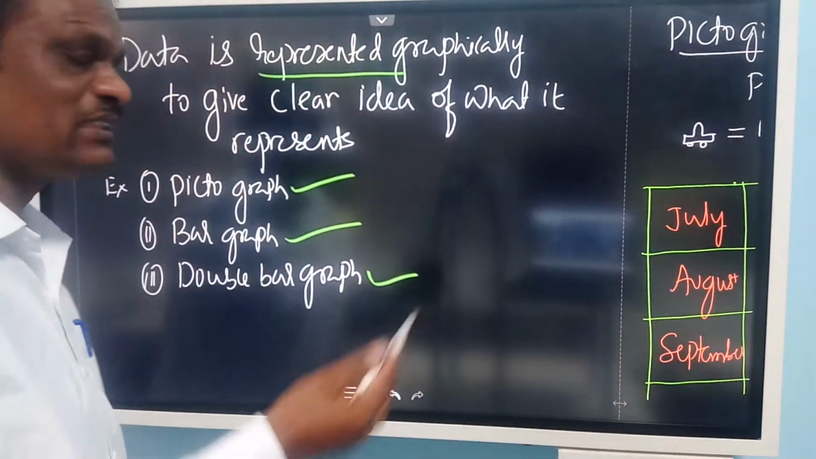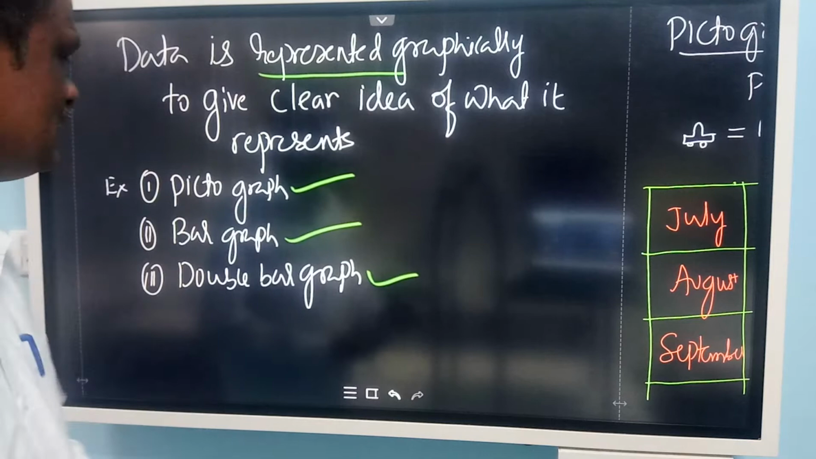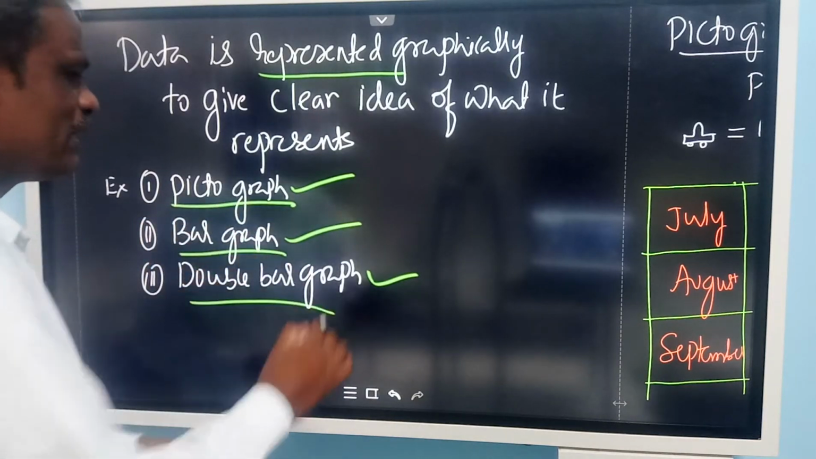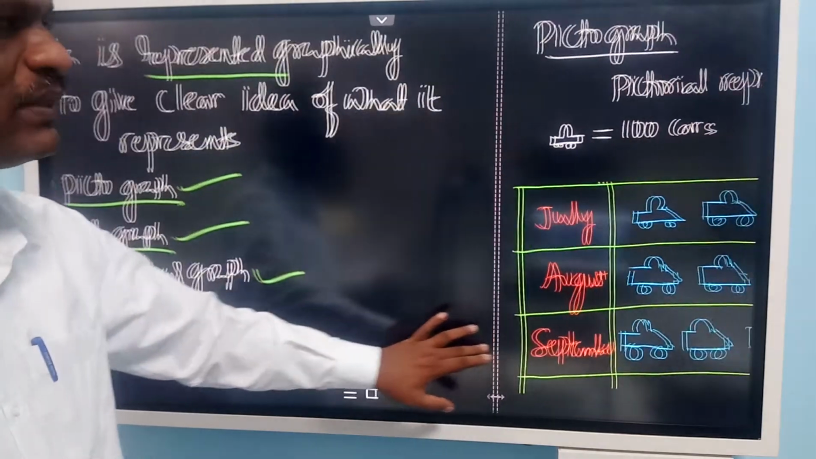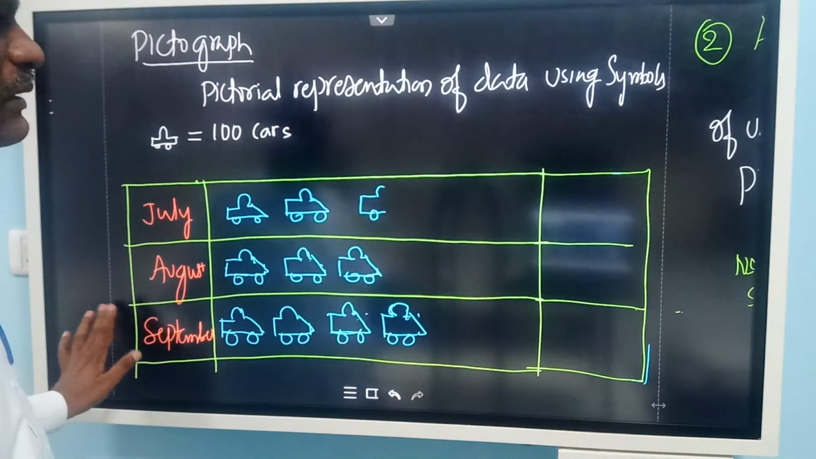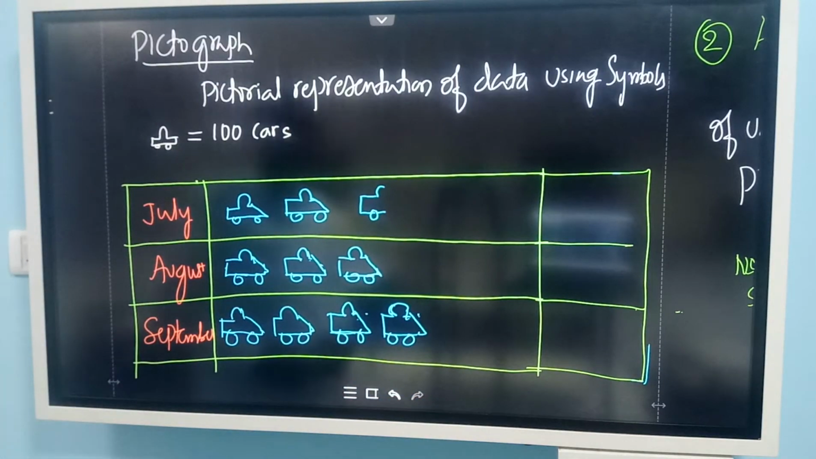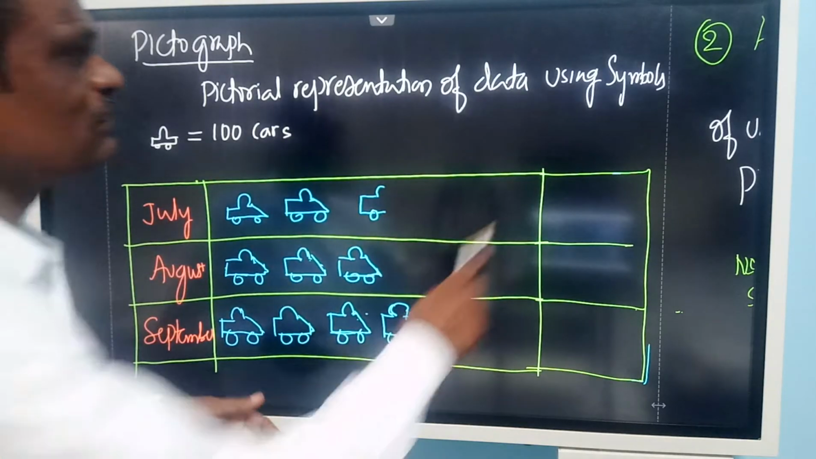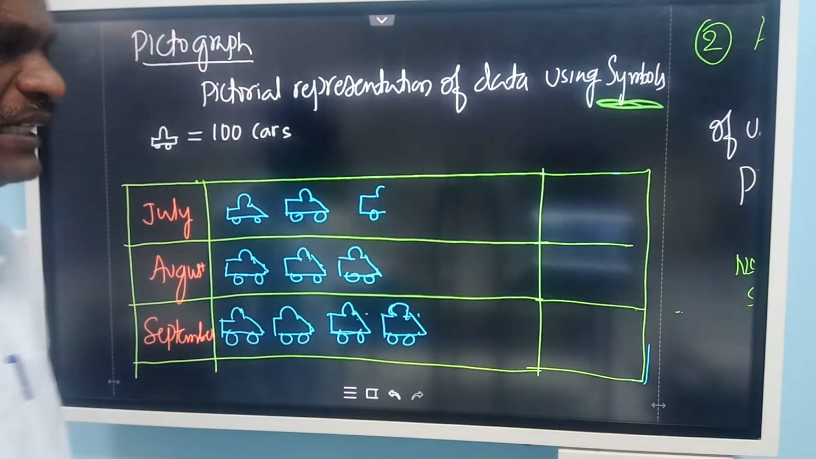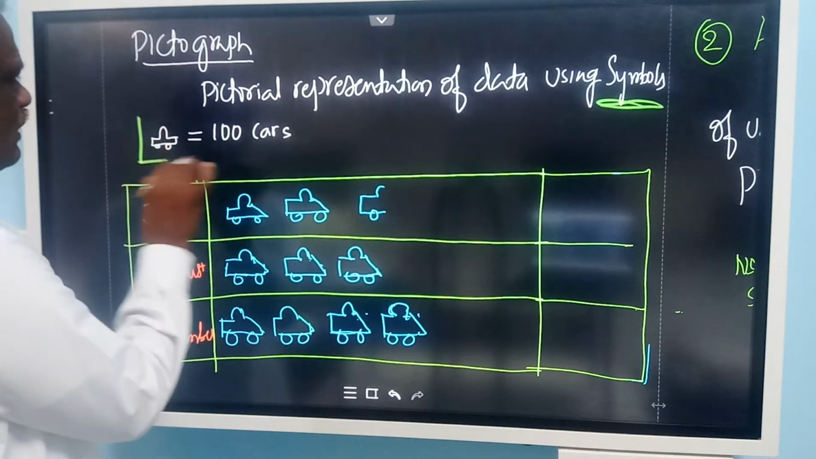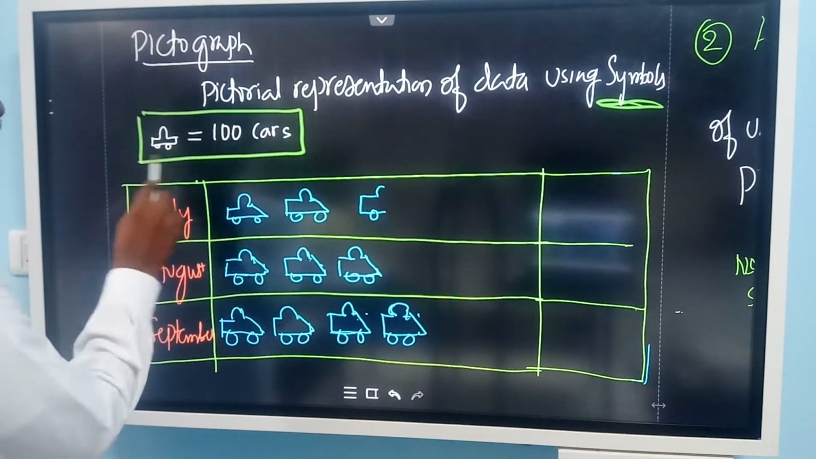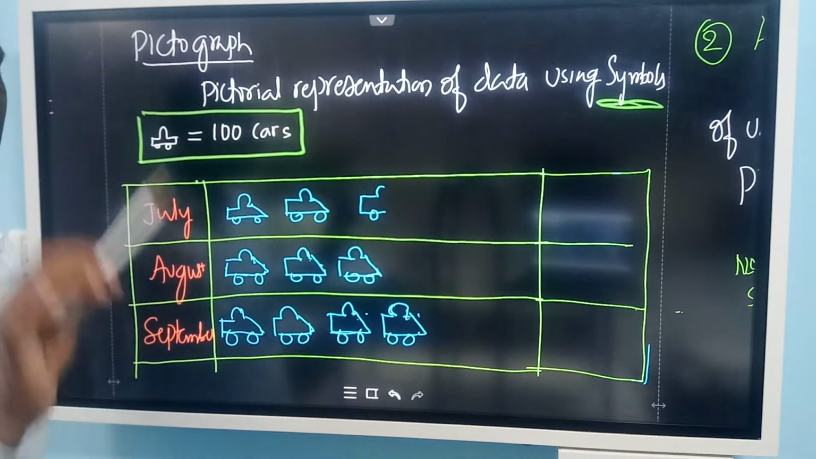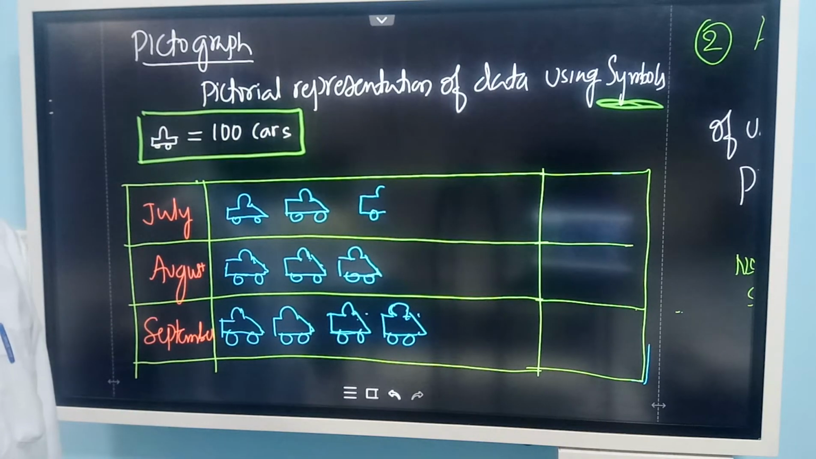So let us recall once again what you learnt in 7th class: what is a pictograph, bar graph, double bar graph. I will show you one example for each. Now look at this pictograph. This is what you studied. It is a pictorial representation of data using symbols. You can use any symbol of your choice. Here I am using this symbol. One symbol represents 100 cars. If I draw this diagram, you should understand it is equal to 100 cars.